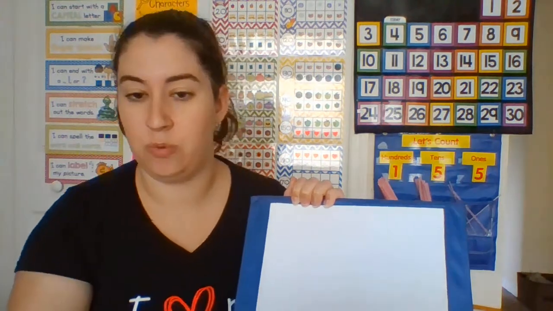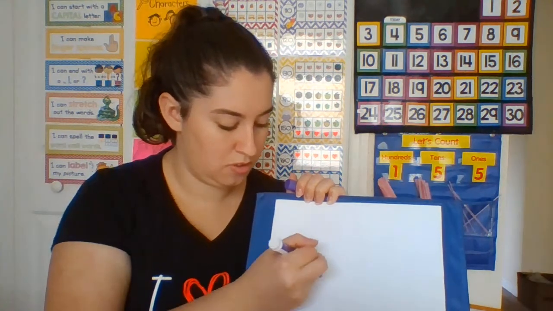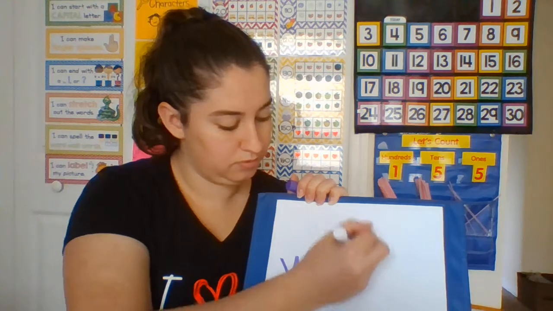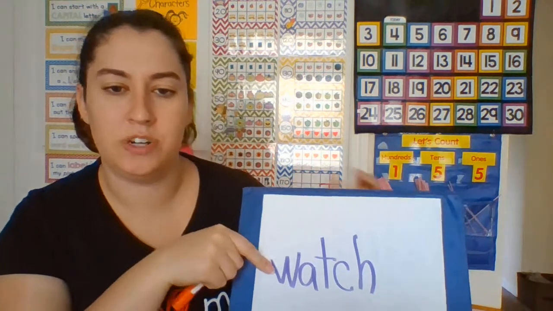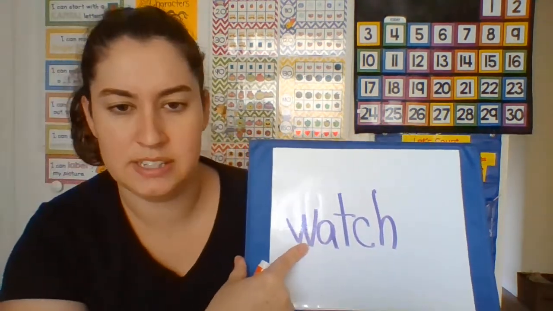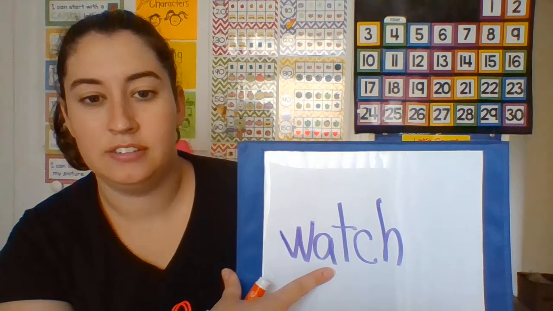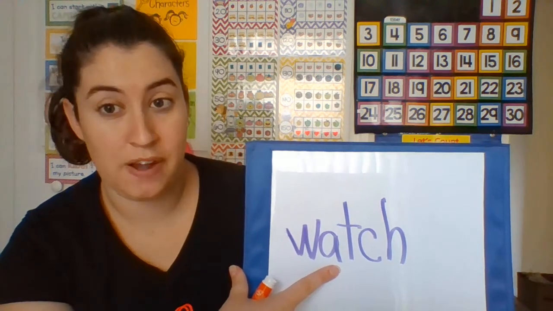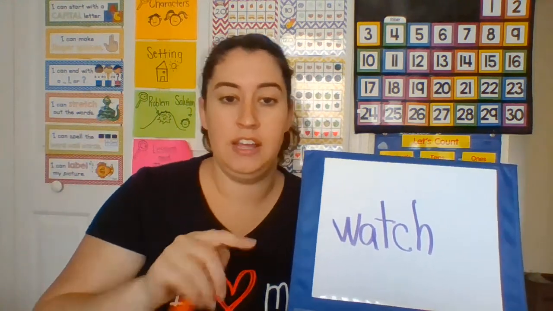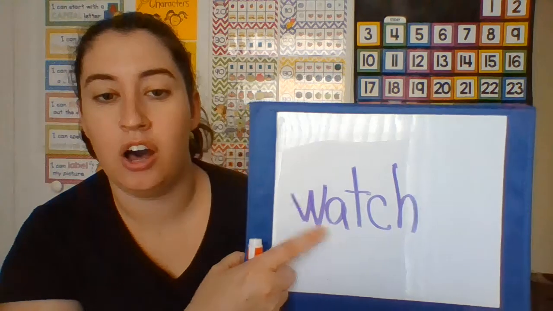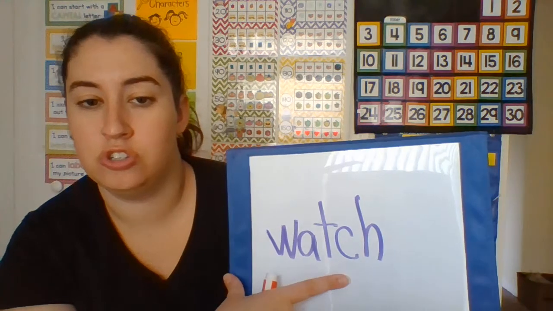Okay, we're going to make this a little bit harder. This time we're going to have to sound out the word together, okay? Because this is not a sight word. Let's sound out this word together. Ready? What's this letter say? W. A. Now, I'm going to tell you something. Do you remember how A says different sounds sometimes? In this case, he's going to say ah. So let's try ah. W, ah, t, wat, ch,